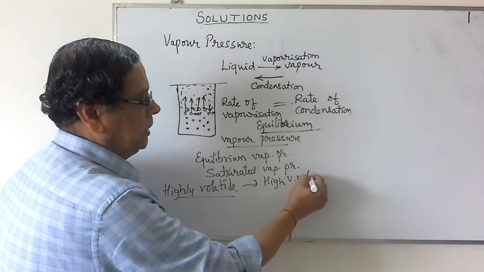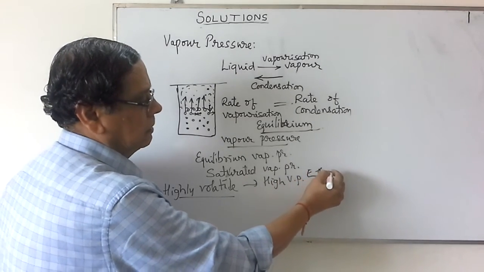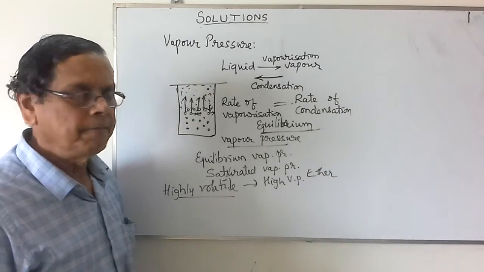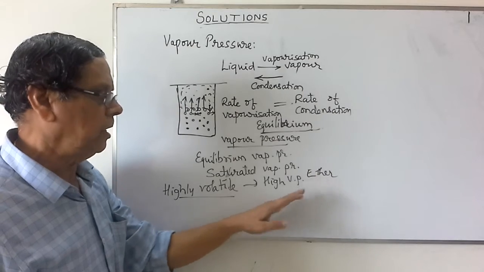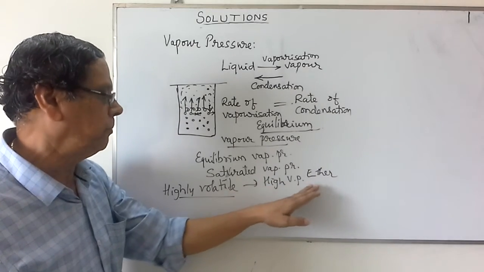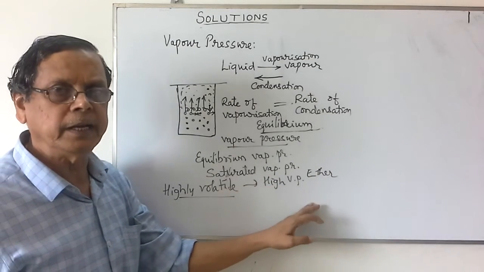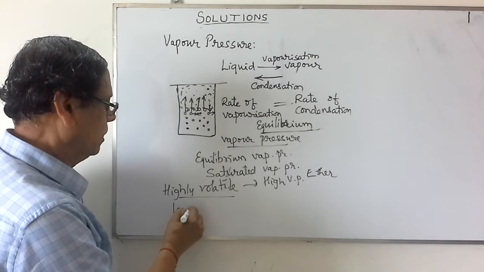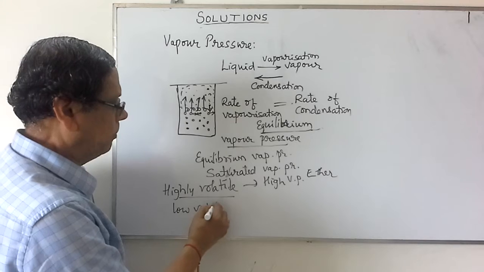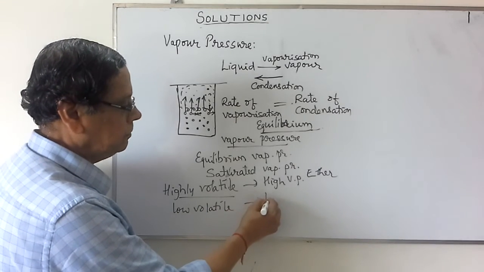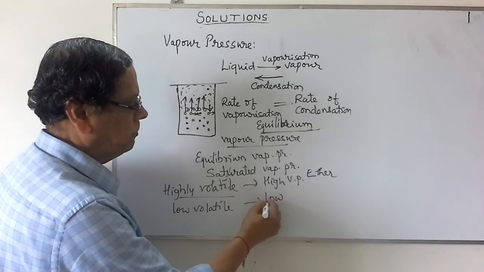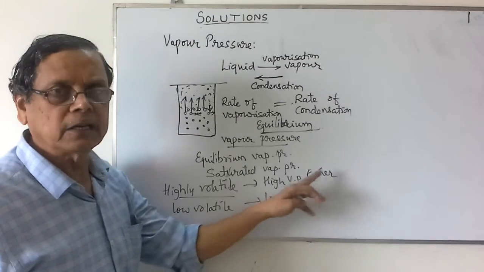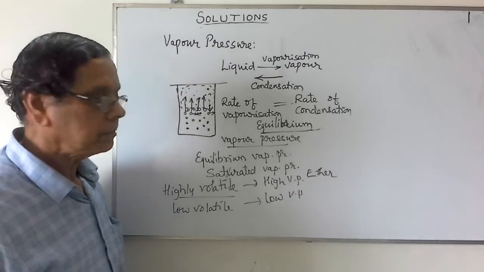For example, ether boils at about 34 degrees Celsius, and hence for that liquid the vapor pressure will be very, very high. But if you consider a low volatile liquid like water, the vapor pressure will be low. So it depends on the nature of the solvent.